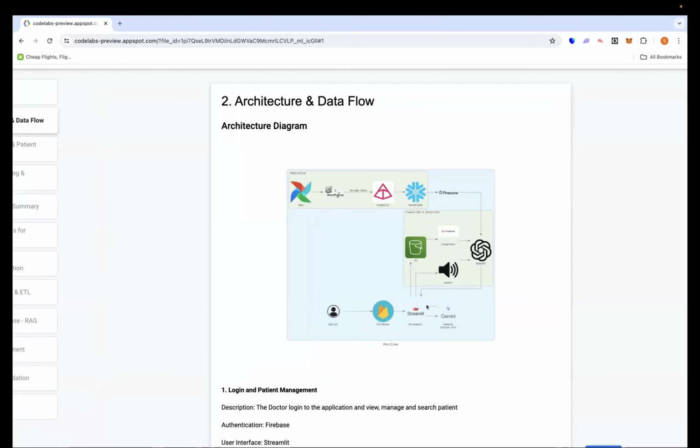What we have implemented here is that the doctor can log in through the UI through Firebase, and then the first option which the doctor gets is to have a conversation with the patient, and that is recorded and converted to text via OpenAI Whisper, and that text is summarized via OpenAI. Basically, it's a short summary about the conversation between a patient and a doctor.